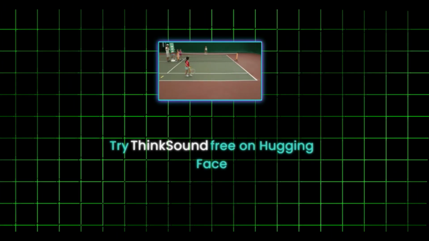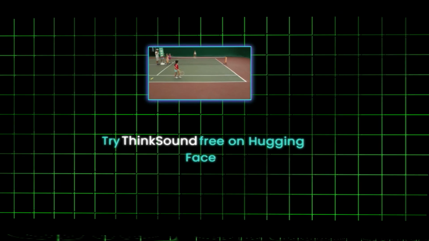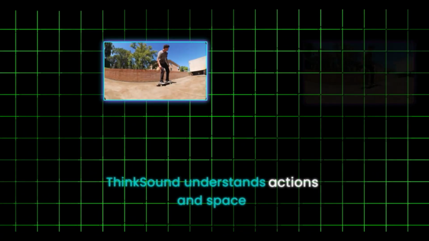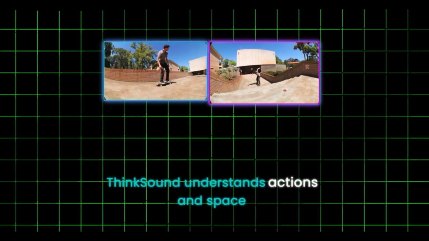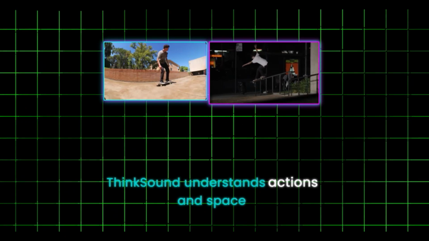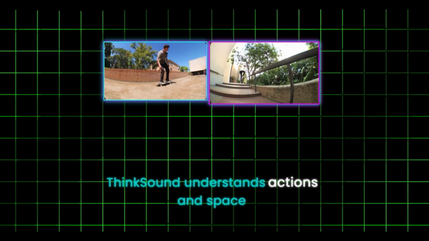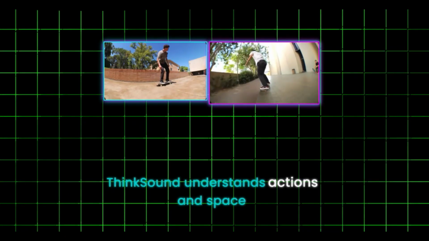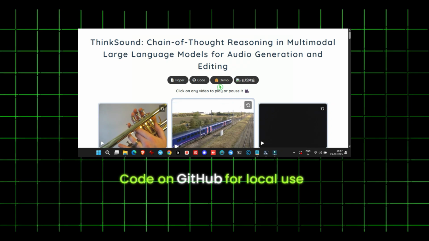If you're interested in the technical details, this tool is available for free on Hugging Face. You can upload your video, add a prompt if you like, and submit it. The AI will analyze the video, design the sound accordingly, and then provide a new video with natural-sounding audio. The code and instructions are also available on GitHub if you want to run it locally. I'll drop all the links in the description.